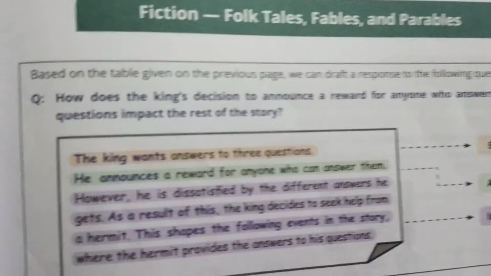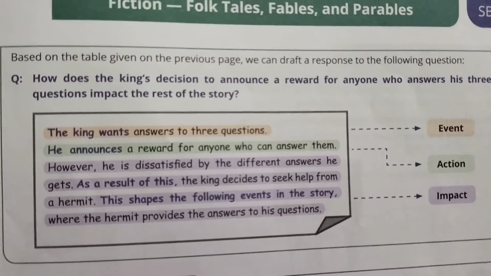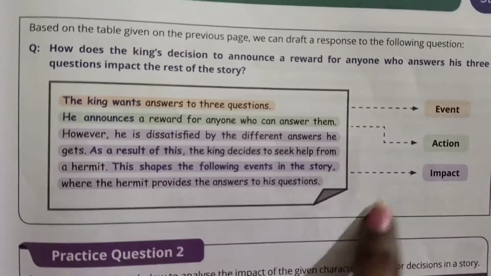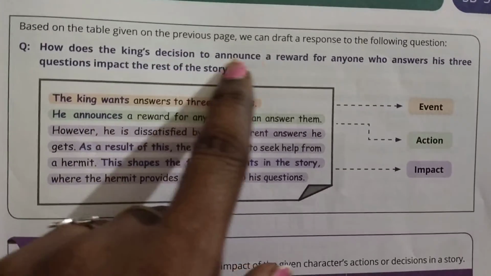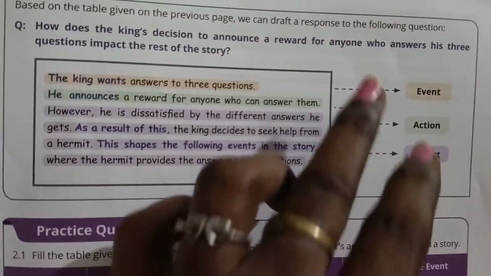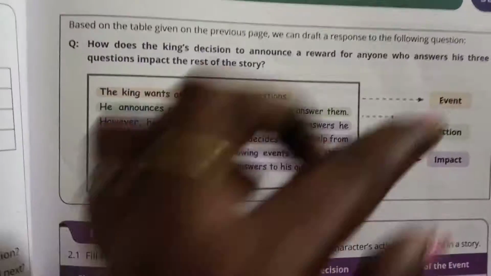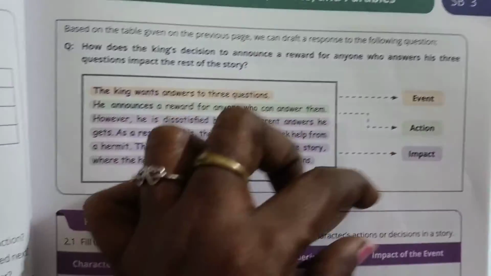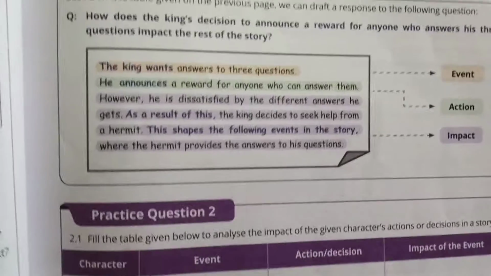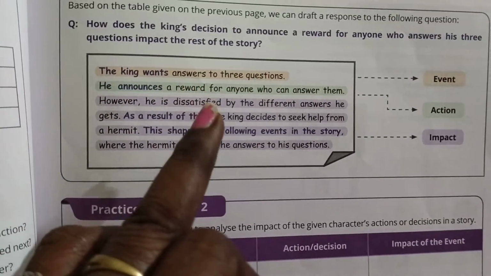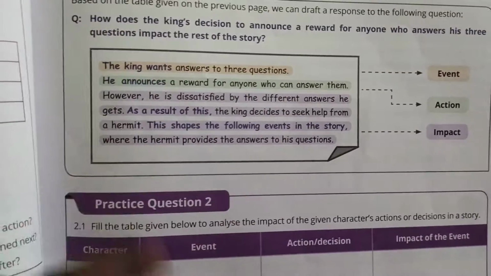Here, based on the table given on the previous page, we can draft a response to the following question. They have drafted a response for that. How does the king's decision to announce a reward for anyone who answers his 3 questions impact the rest of the story? Here it was divided into event, action, impact, as we saw. The king wants answers to 3 questions. That was the main event. He announces a reward for anyone who can answer them. That was the action done by the character.